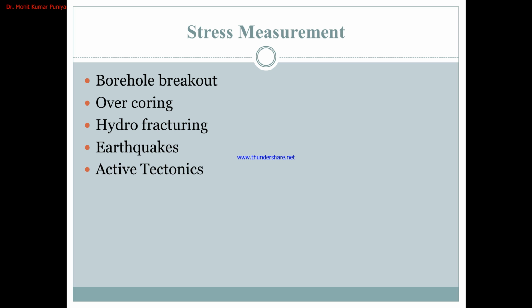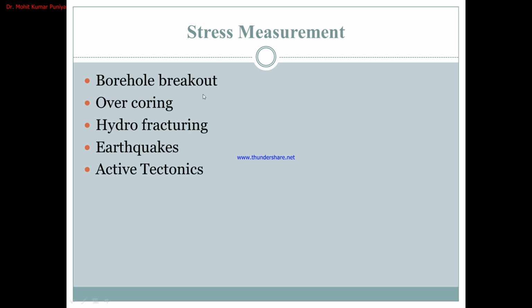If we build our structure along the principal stress direction, the stress will create more and more damage to our structure. So stress measurement is very important for mega civil structures if they lie in highly active regions. So here are some methods, based on which we can measure the principal stress or stress directions.